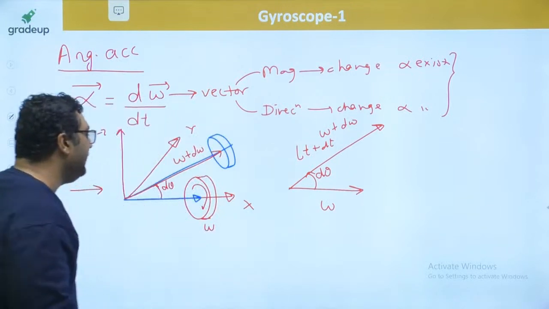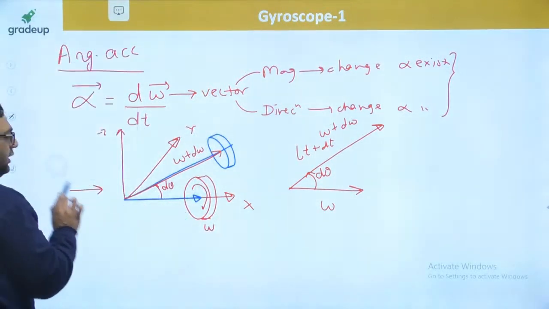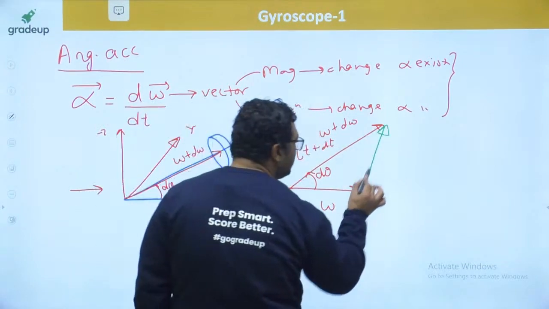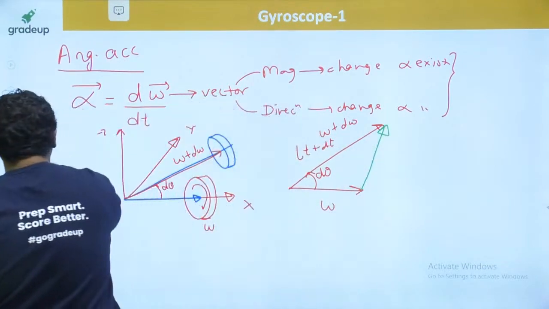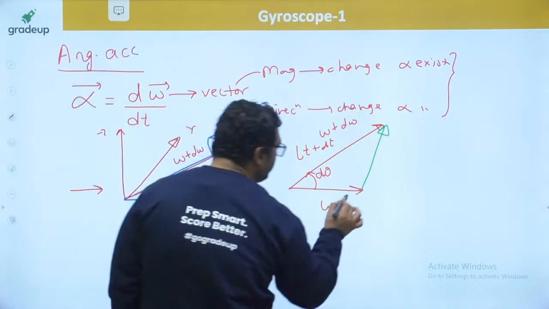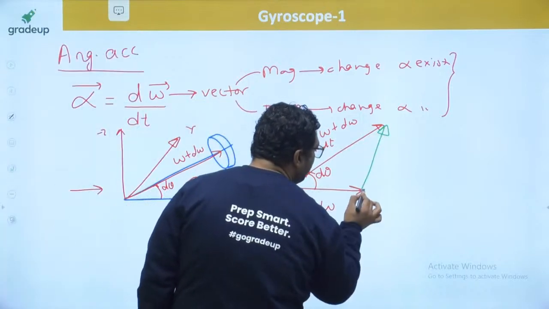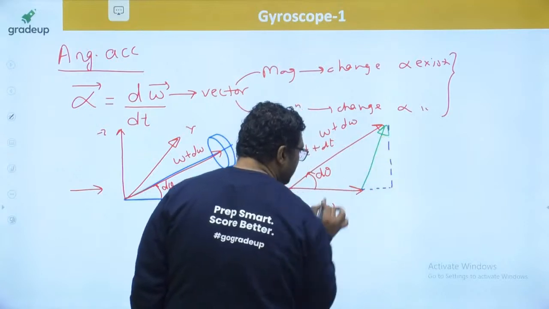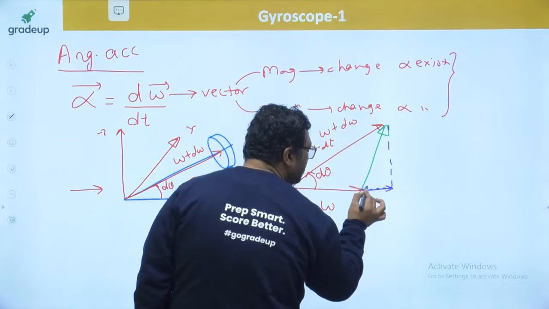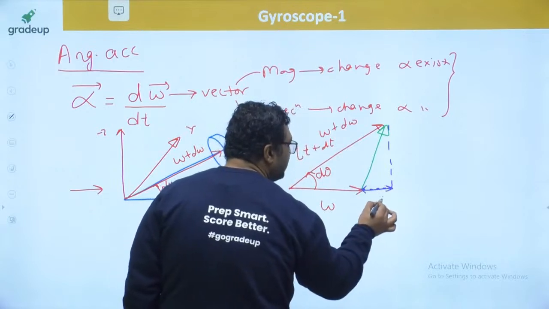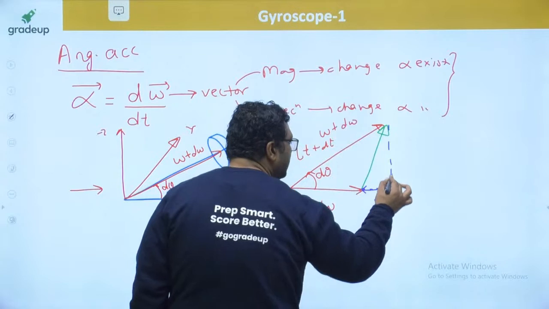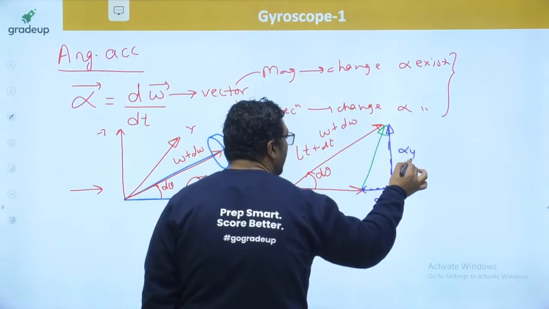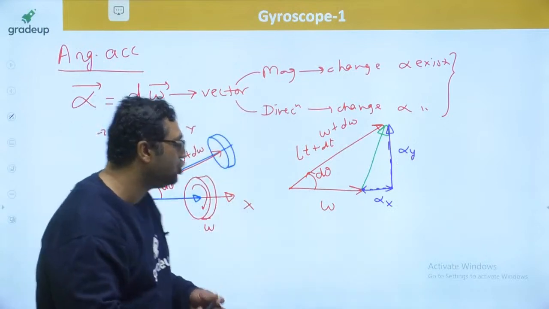So my dear, you can see the initial and final vectors are given. This shows the change, and this change has two components. You can assume that it is first increased in magnitude like this, and then changes its direction like this. This component is responsible for change of magnitude. It is said to be alpha x. And this component is responsible for change in direction. This is alpha y.